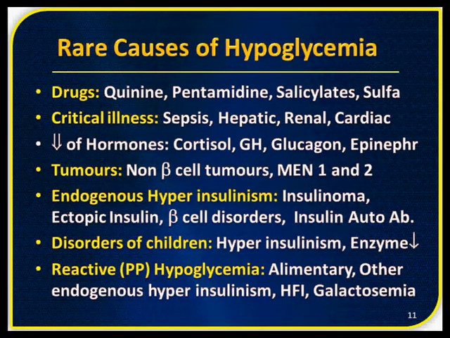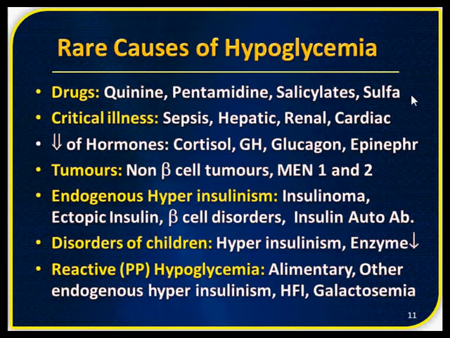In this slide we see some of the rare causes of hypoglycemia. Certain drugs other than anti-diabetic drugs like quinine, pentamidine, salicylates, sulfonamides can produce hypoglycemia. Remember, sulfonamides and sulfonylureas are the same group, so they act on the same receptors, and they produce hypoglycemia by stimulating insulin release.